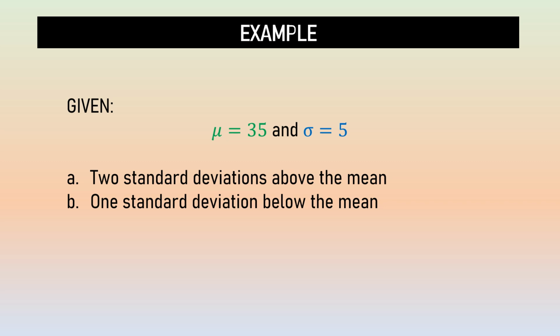Now let's take a look at an example of a standard normal distribution. Let's say that in a given, the mean is 35 and the standard deviation is 5. What is the score? Letter A, 2 standard deviations above the mean or to the right of the mean. And letter B, what is the score 1 standard deviation below the mean or to the left of the mean?